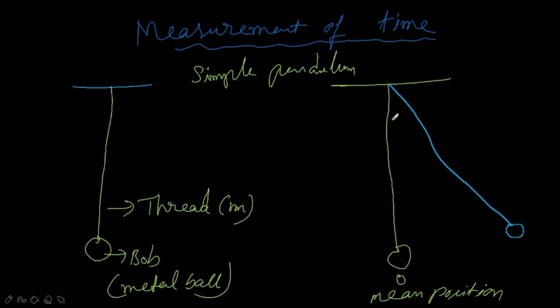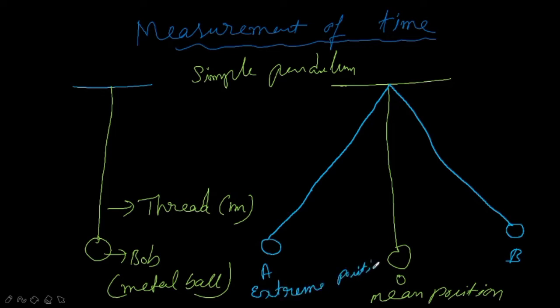And then I can drag the same pendulum towards this position also, and I will mark it as A, this as B. So anywhere you can drag it. Now this A and B, we call extreme positions.